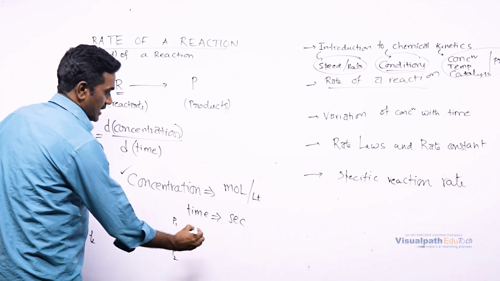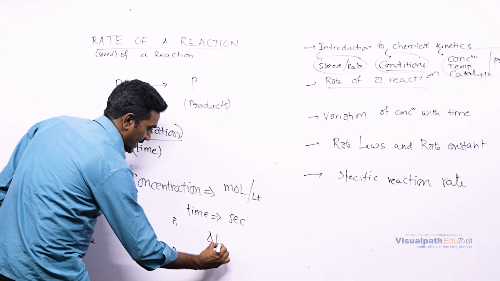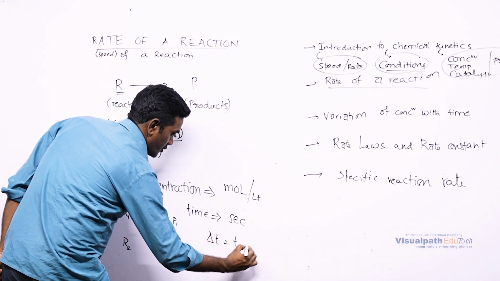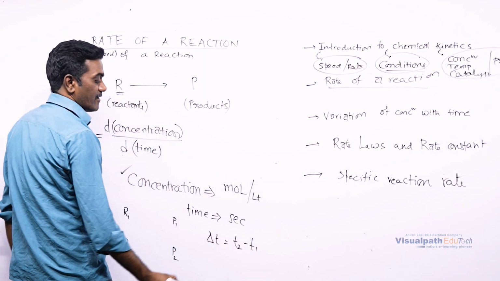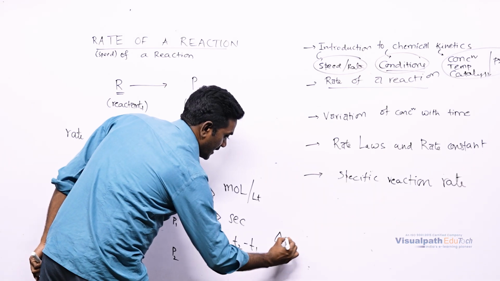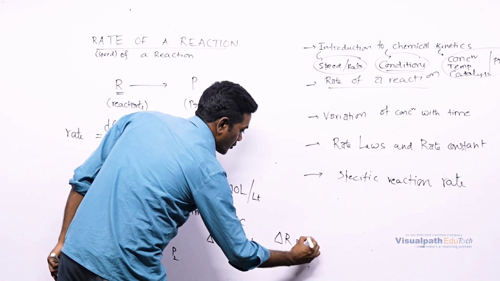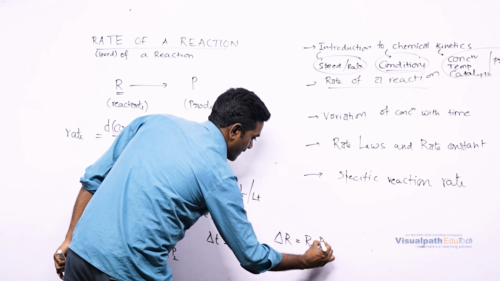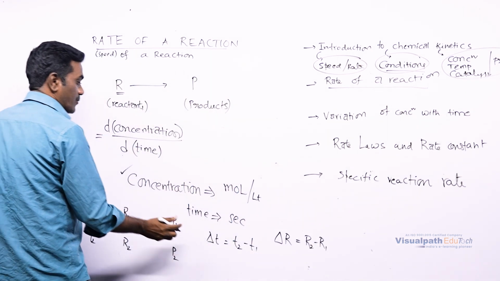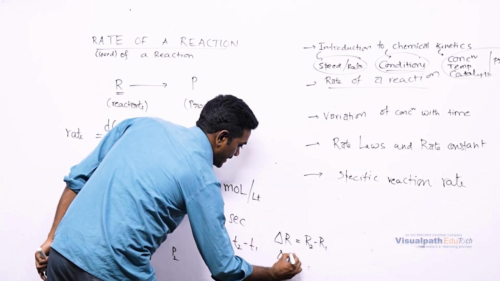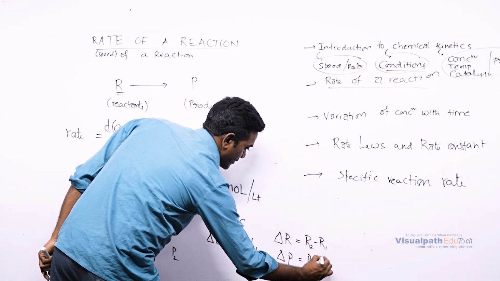In general, delta t is equal to t2 minus t1, whereas the change in reactants, delta R, is equal to R2 minus R1, and the change in products, delta P, is equal to P2 minus P1.